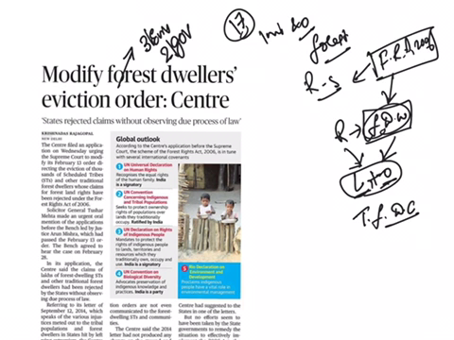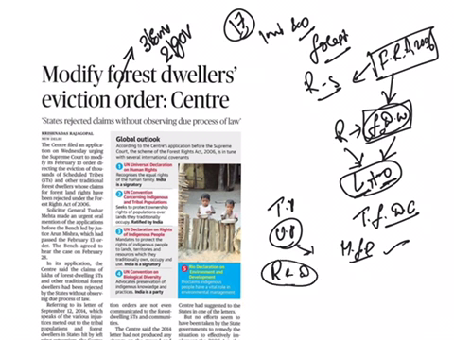So what rights will this act provide? Title rights and use rights. Use rights are towards using minor forest produce, like grazing areas and pastoralist routes. It will also provide relief and development rights, that is, rehabilitation in case of illegal eviction or forced displacement. And it also provides forest management rights to protect forests and wildlife. So these are all the rights provided under this act.